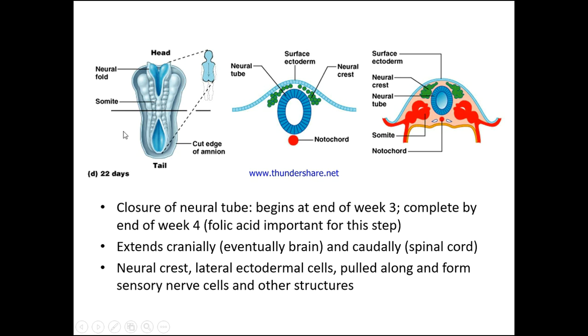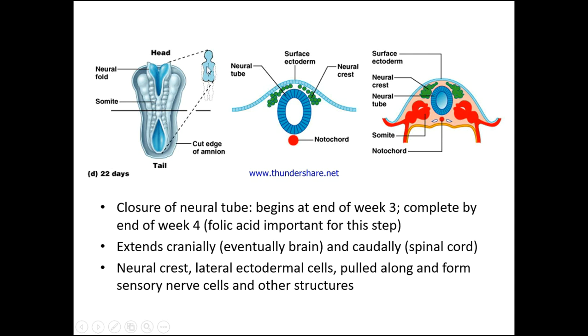So by day 22 we start to see this neural folding. We have the somite. Here we have the neural fold. This is going to be the tail edge, the cut edge of the amnion. And then if we were to imagine what it would look like on the human overall.